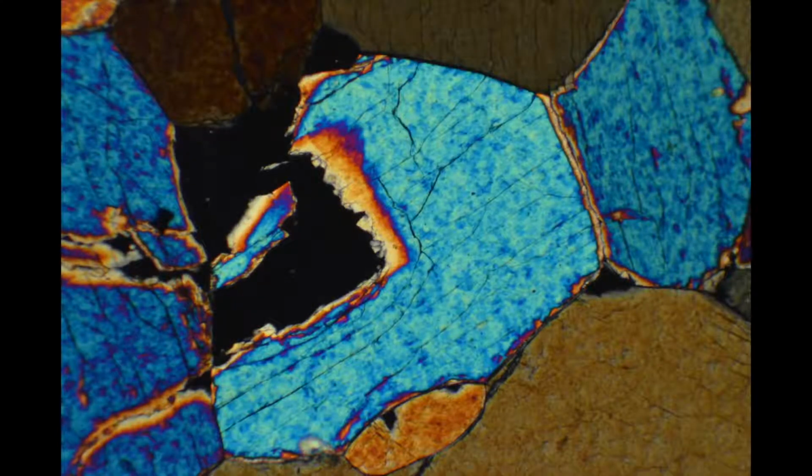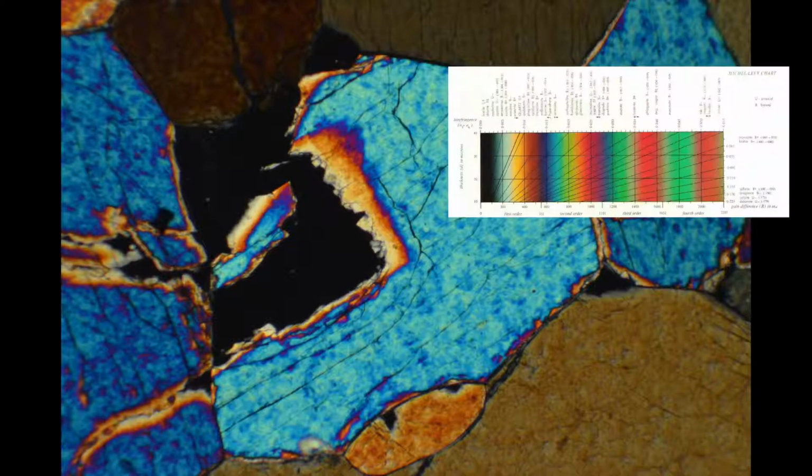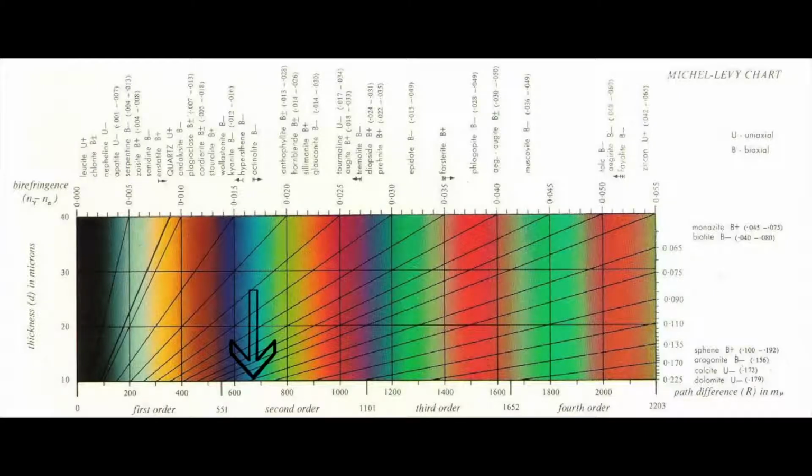Here's another example from a thin section where all the minerals are the same. Focusing on the mineral grain in the center, we follow the interference colors progressing from the outside towards the center. Always use the highest order interference color that you see in determining birefringence for a given grain. This grain here plots along the x-axis at a second-order blue. Our thickness is still at 30 micrometers, and when we follow the cross-cutting line to the top of the chart, we come up with a median birefringence value of 0.025.